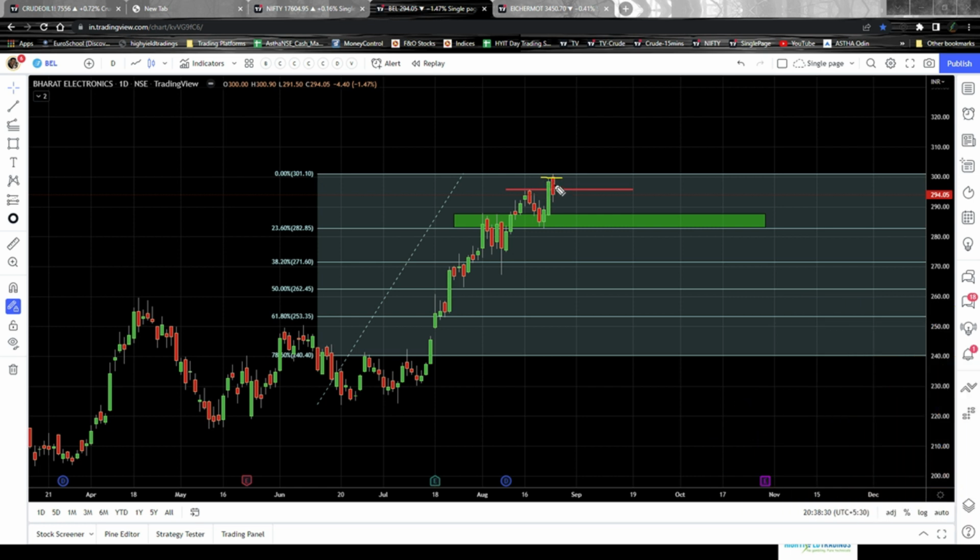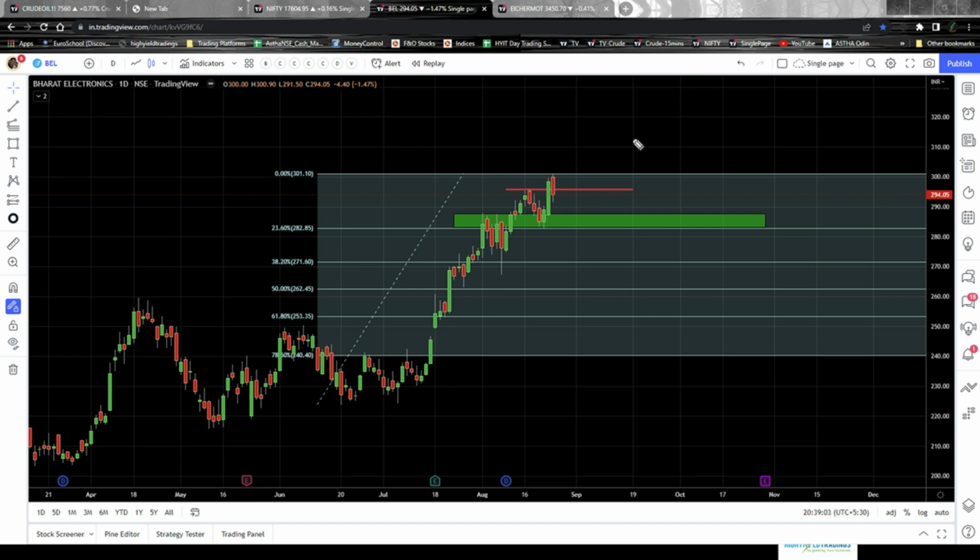Now imagine if you would have initiated a buy trade just above the high of this green candle. What would have happened today? Initially you would have seen some green candle forming here at this area. You would be happy seeing that, but moments after that it fell big time for the entire day, right? So there was no point in going ahead and initiating a buy trade after the closure of the breakout candle.